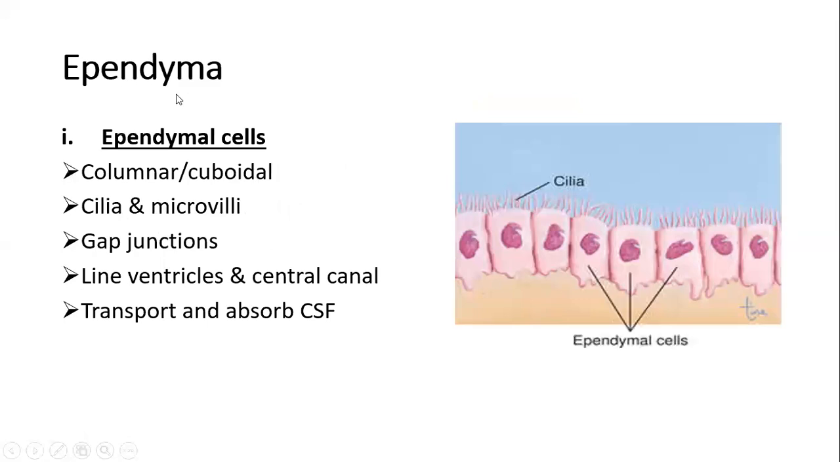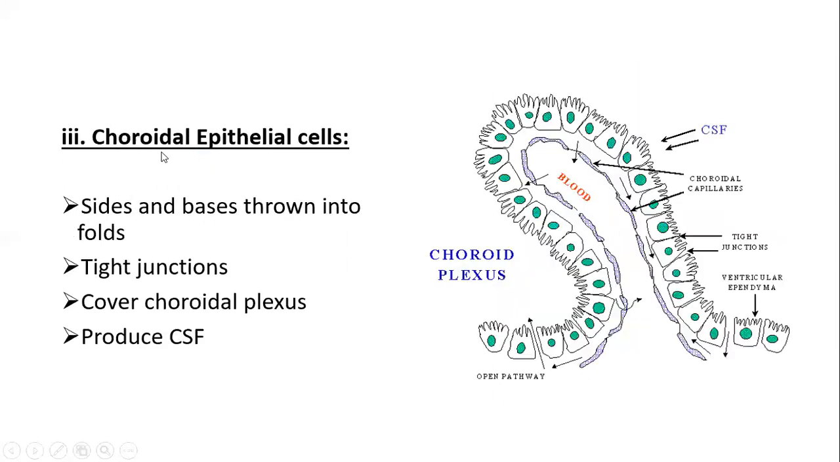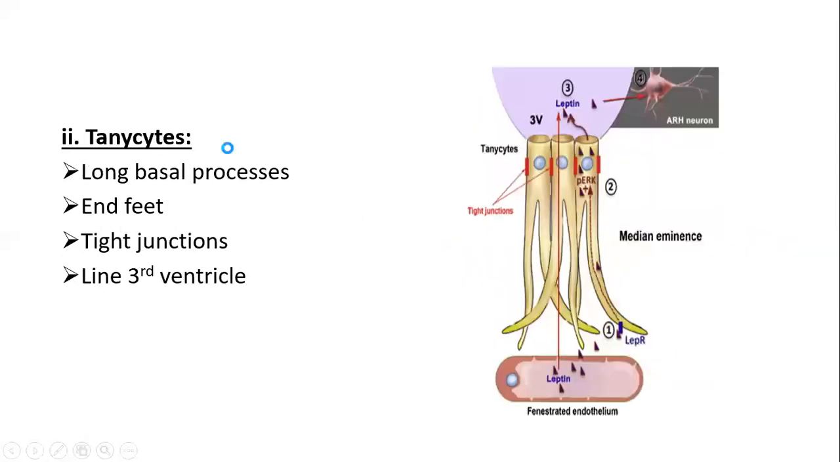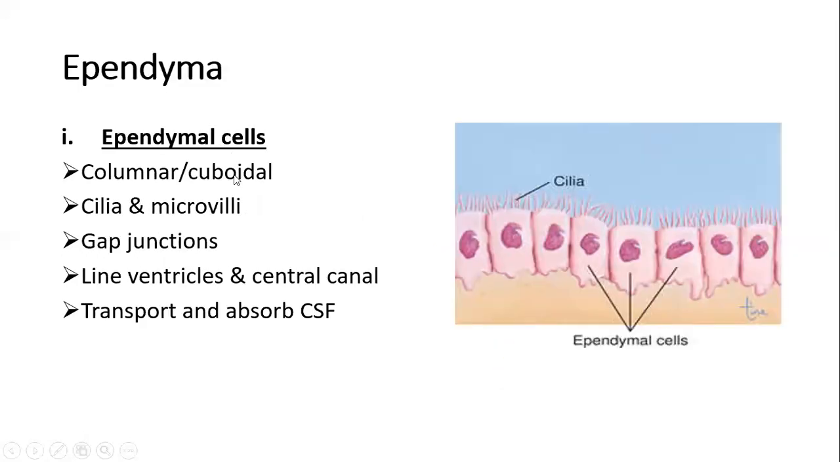Ependyma. Ependyma is further a group of cells. What types of cells combine to form ependyma? Ependymal cells, tanycytes, and choroidal epithelial cells. So it's a combination of three types of cells. Ependymal cells are columnar or cuboidal, having microvilli and cilia, and show gap junctions between adjacent cells. They are located within the linings of the ventricles and the central canal of the spinal cord, and they function to transport and absorb the cerebrospinal fluid.